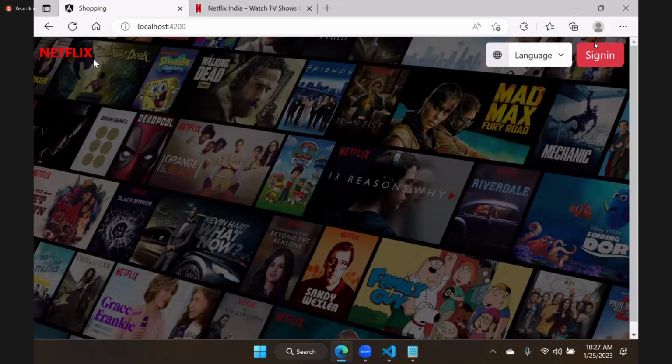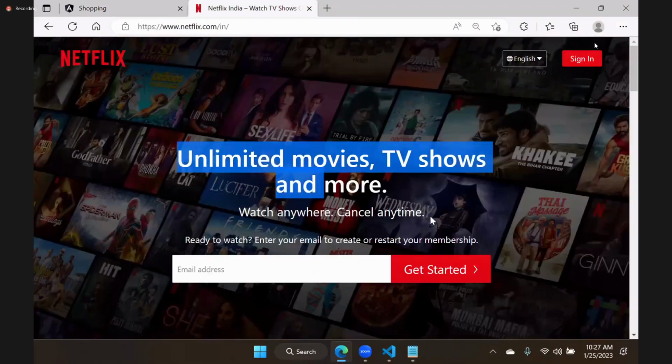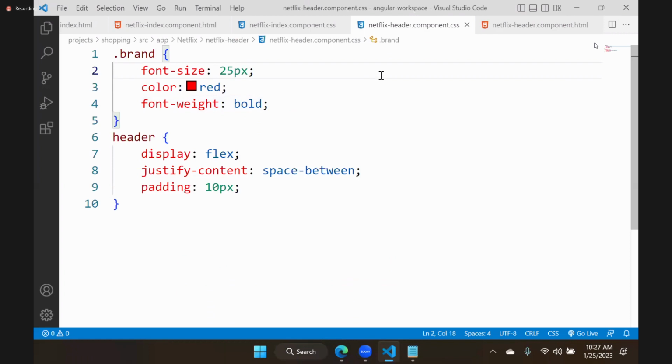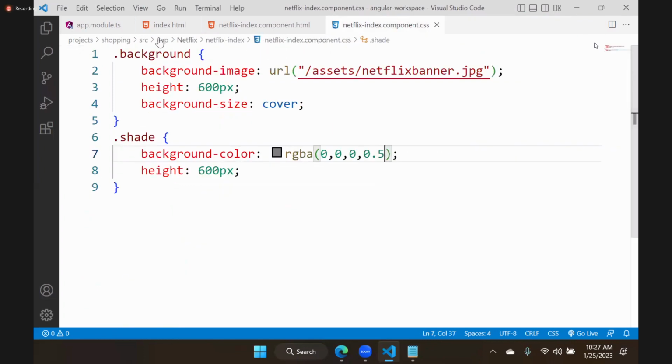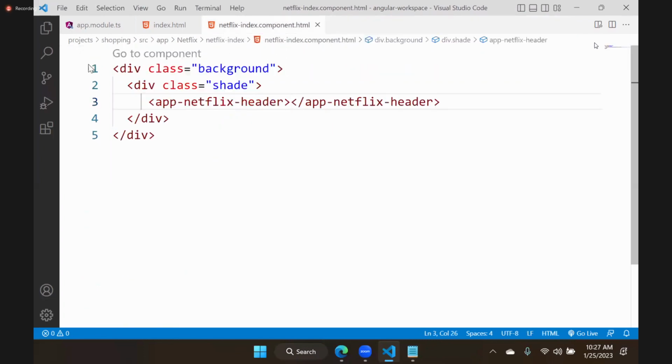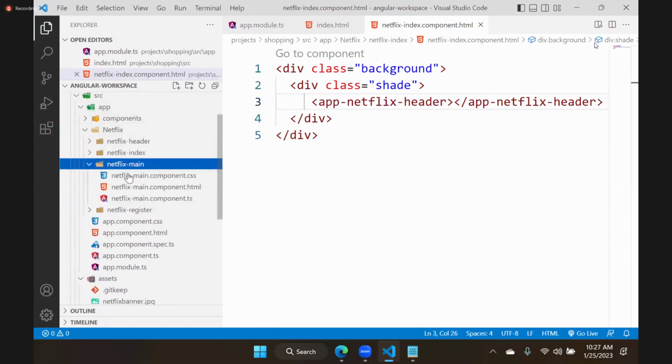Header is ready. What is next? Main. So let's go to the main now. The main has these details now. We have to create the main section now. Let's close this header. Okay, let's design the main section now. Let's go to Netflix main.